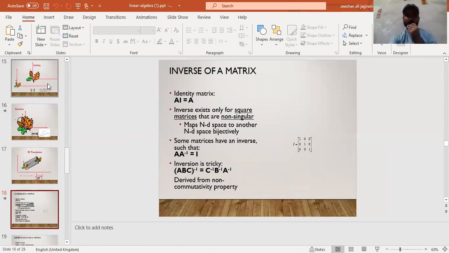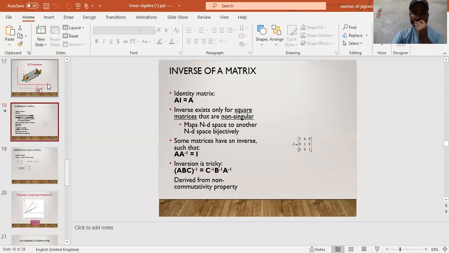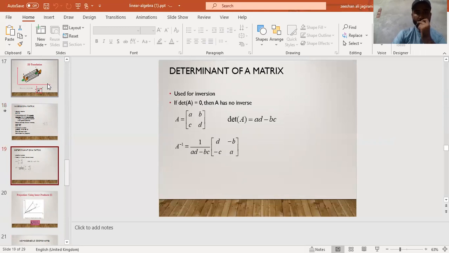Some matrices have an inverse such that A A inverse is equal to A inverse A, which is equal to I. Inverse is tricky: (ABC) inverse is equal to C inverse B inverse A inverse. The determinant of a matrix is used for inversion.